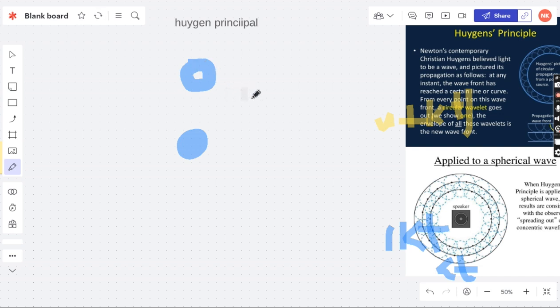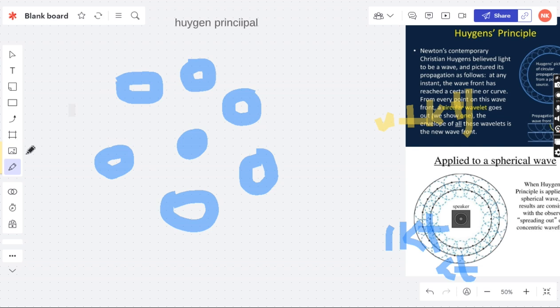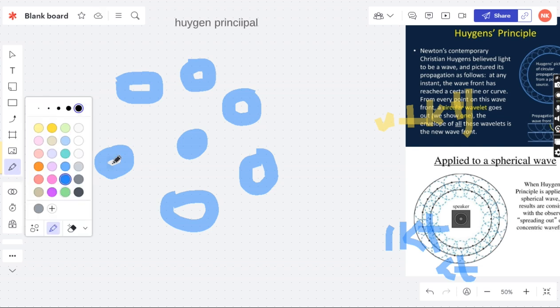One, two, three, four, five. Let's fill it with color. We have filled it with the color.